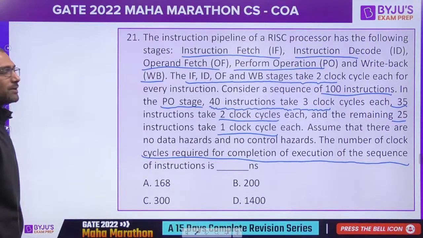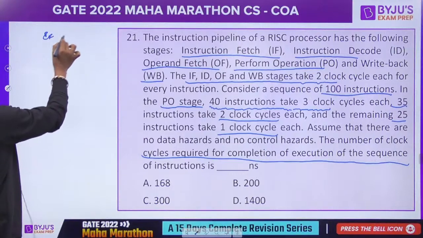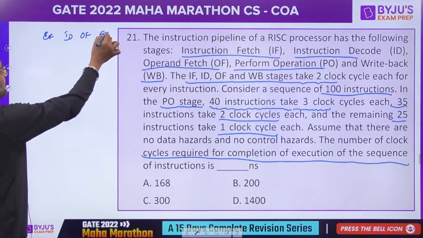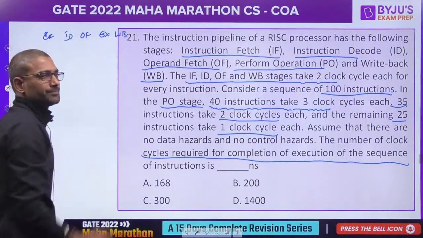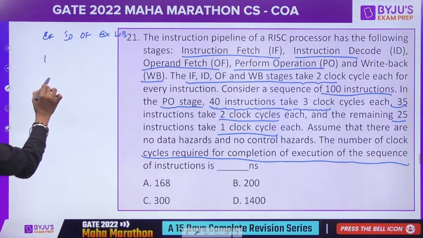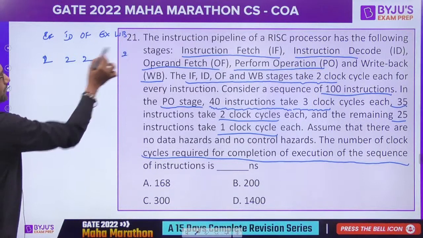Here, what are the phases? Firstly, we have IF, ID, OF, EX and WB. They take 2 clock cycles for any kind of instruction.